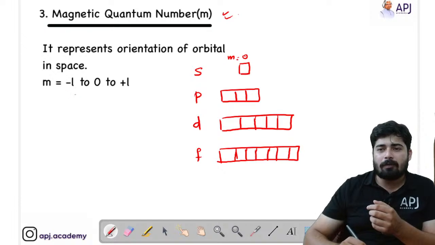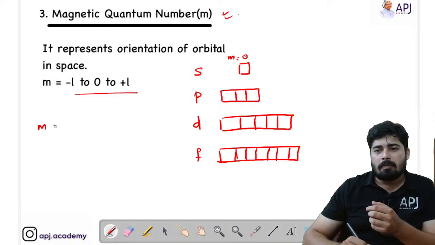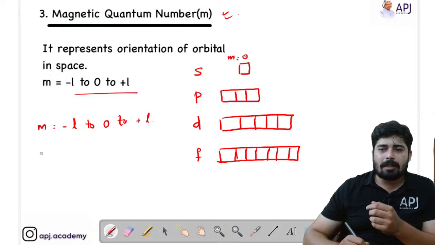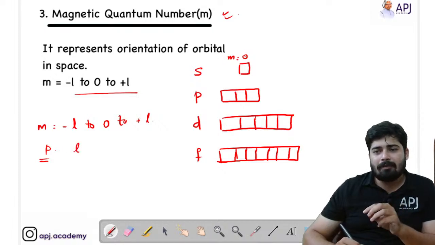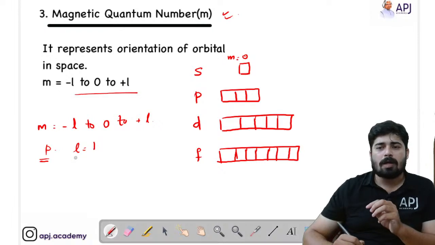Actually, what is the value of m? m is equal to minus L to 0 to plus L. It means if I am considering the P subshell, there are 3 orbitals, and the L value of the P subshell is 1.